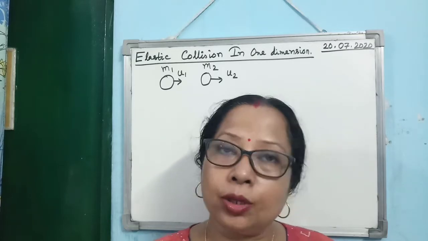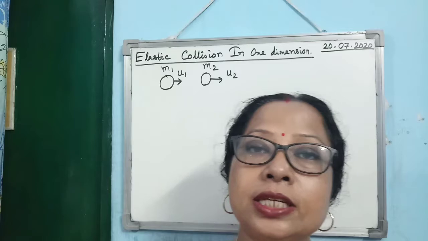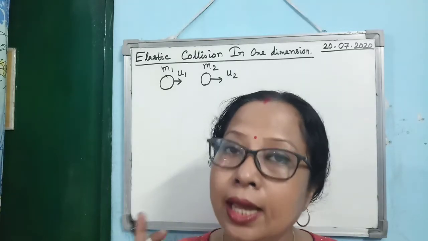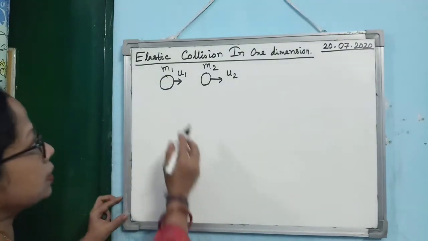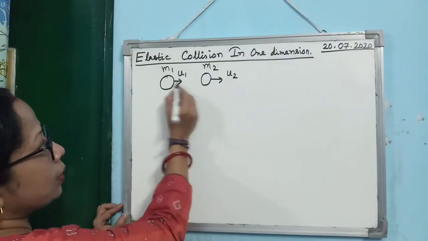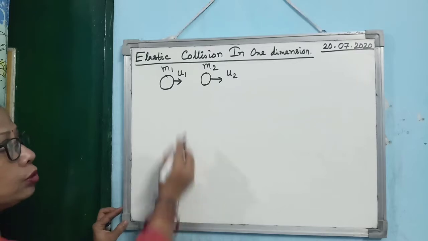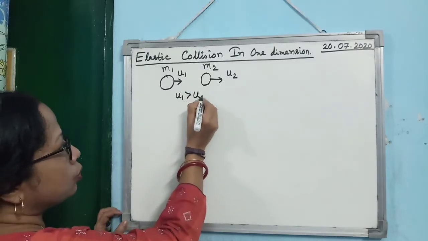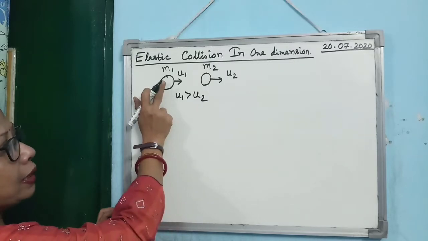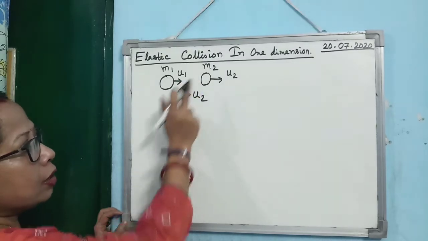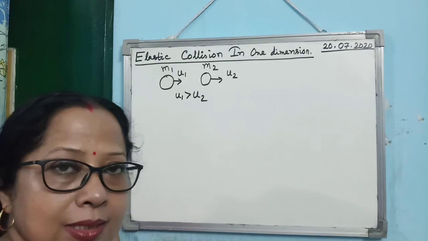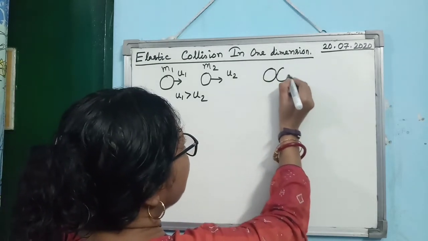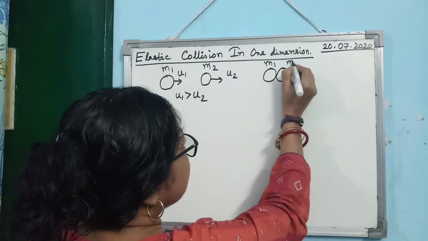u generally denotes the velocity before collision, and v denotes the velocity after collision. So here the two bodies are moving with velocities u1 and u2, and you see u1 is greater than u2. Only then will the first body come and collide with m2, otherwise it is not possible. Then what is happening during the time of collision, just understand it.